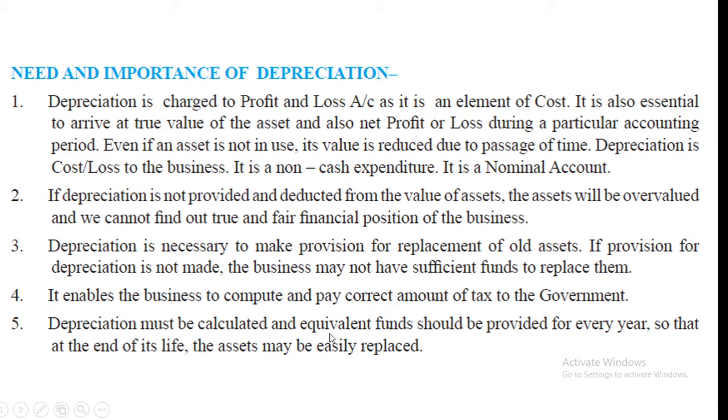Depreciation must be calculated and equivalent funds should be provided for every year so that at the end of its life the asset may be easily replaced.